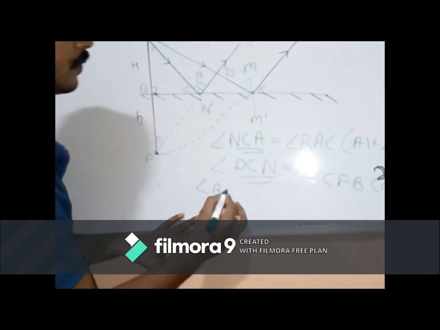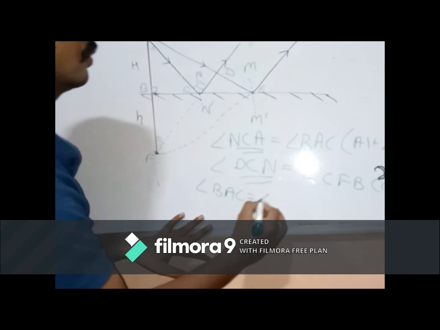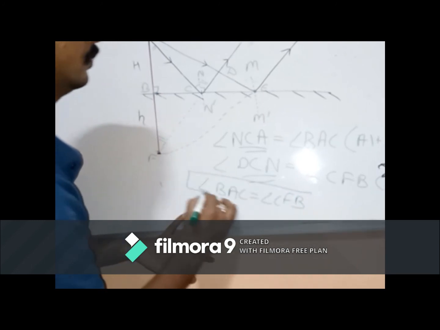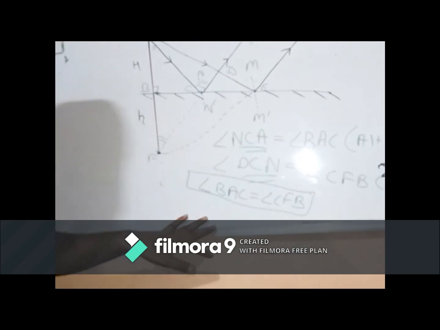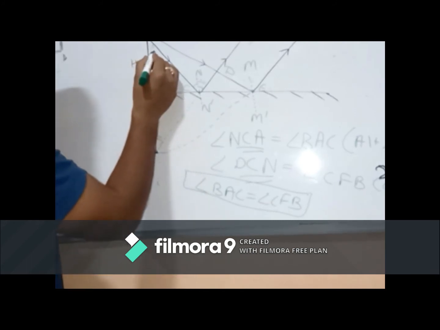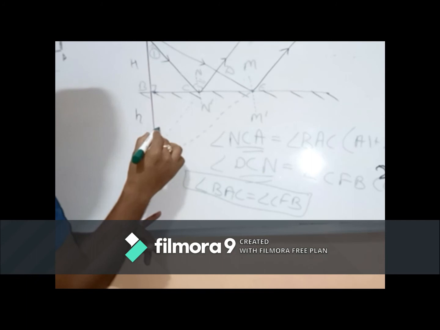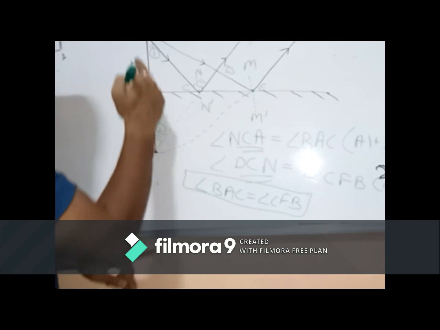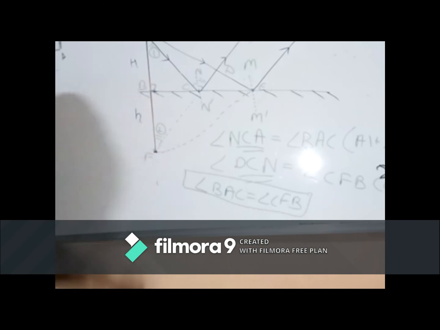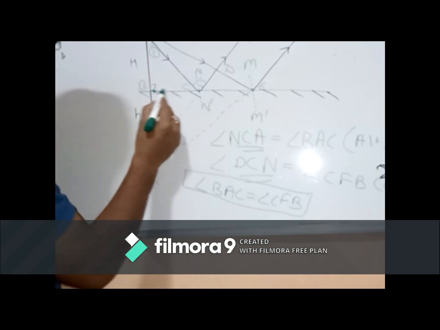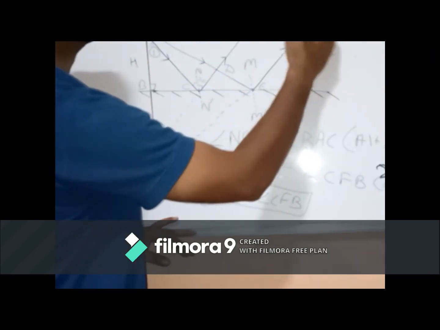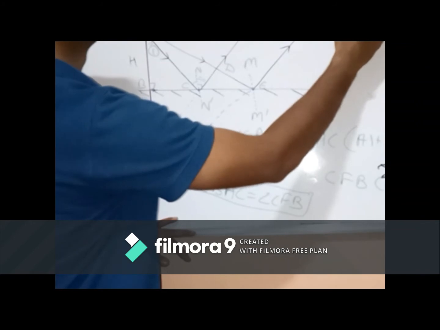Angle BAC is equal to angle CFB. Okay, so these two angles are now equal. Let's name them angle 1 and angle 2. Angle 1 is equal to angle 2. These two lines are perpendicular and this is common. BC is common. Angle 1 is equal to angle 2.